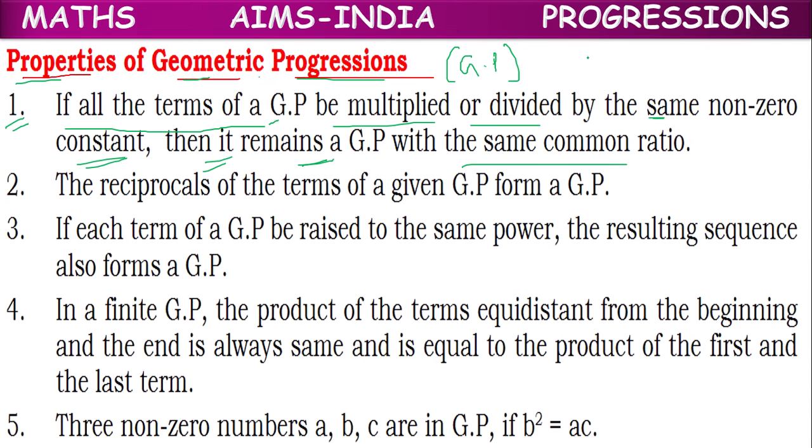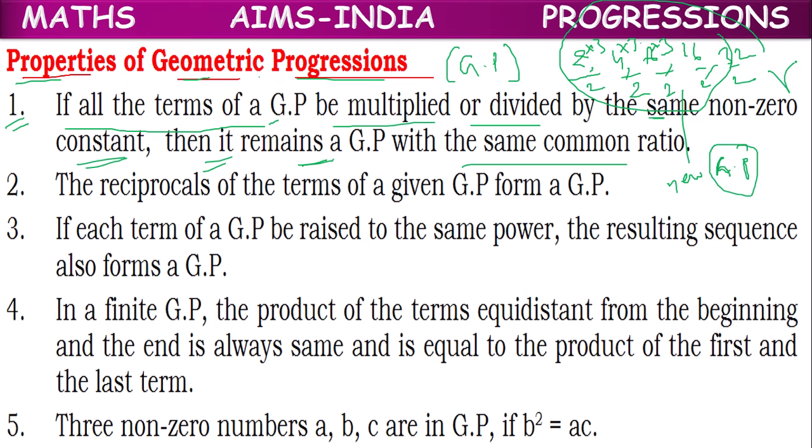Suppose we have a GP like 2, 4, 8, 16, 32, and all the terms are divided or multiplied by the same number, whatever new sequence comes will also be a GP with the same common ratio.